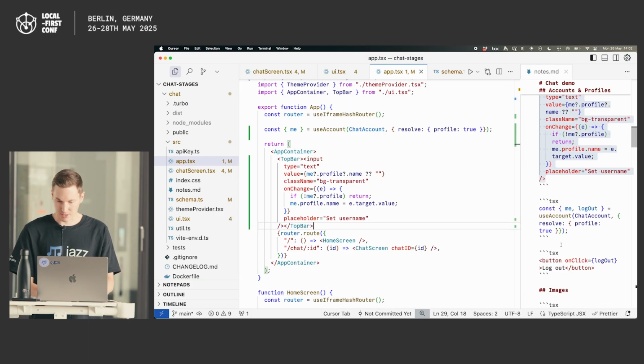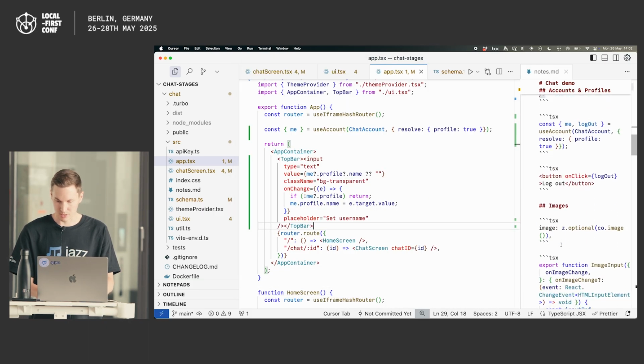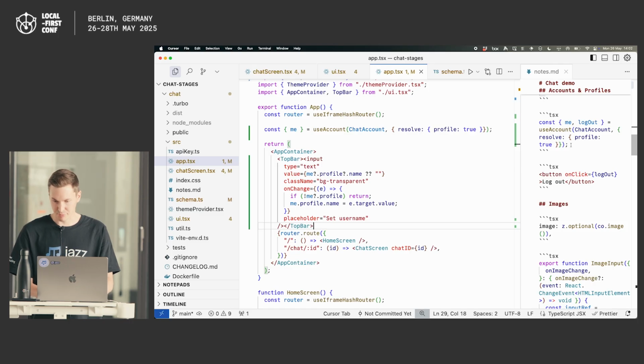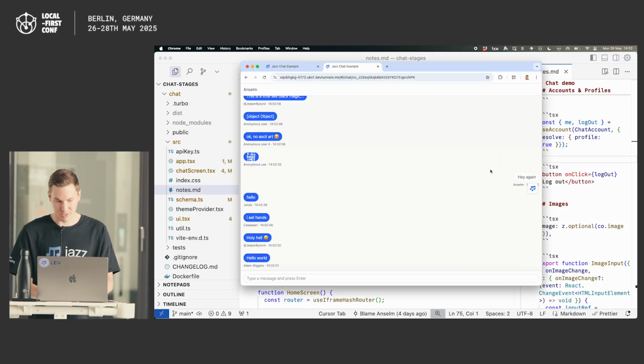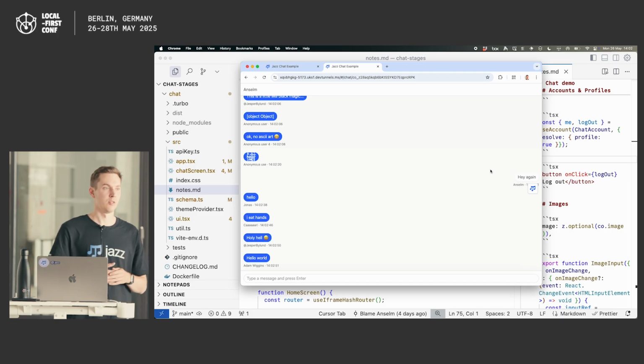So how else can we use this? One thing you might have noticed is that you didn't have to log in, and that was really important to us. Jazz actually gives you anonymous accounts by default, so you can invite people and they can just start doing stuff in your app.